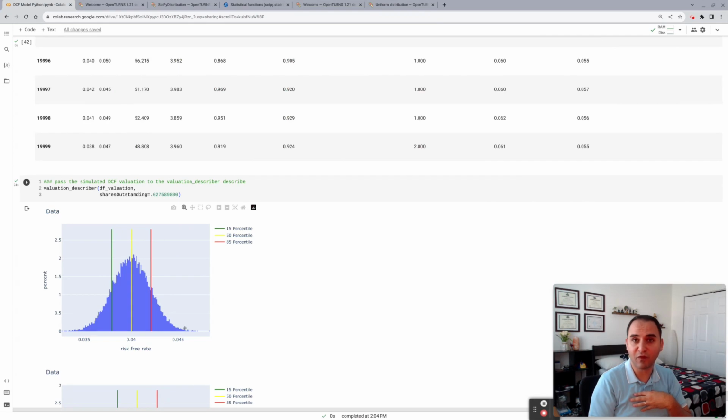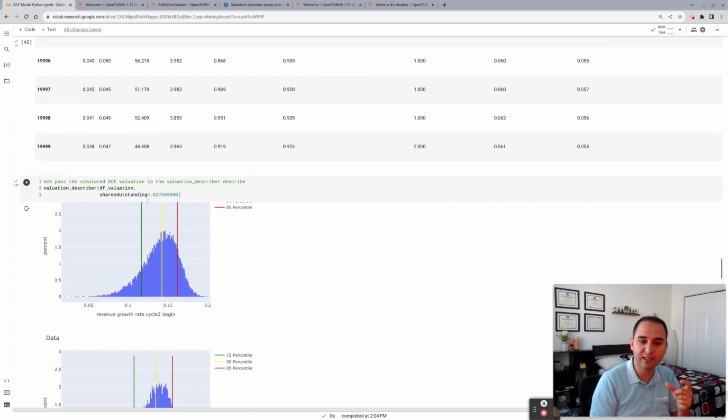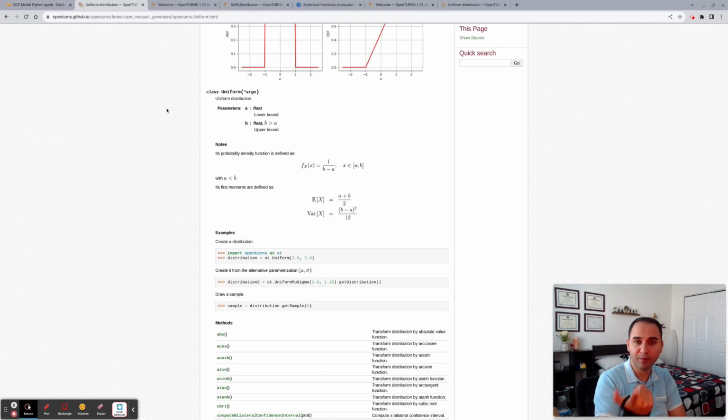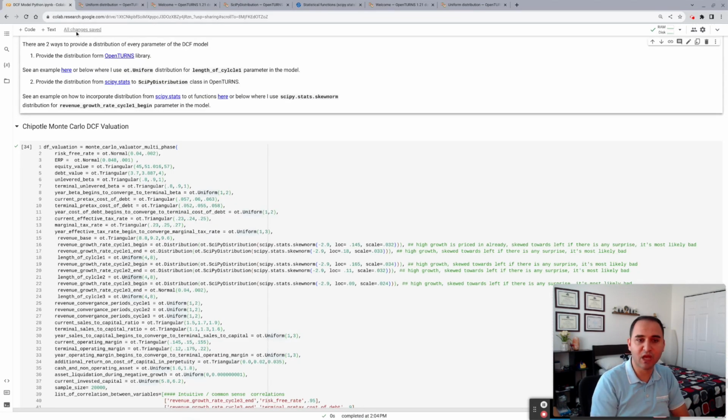I don't see that being viable here. Maybe someone does. Maybe you do. So you could go ahead and change the OT.Normal to OT.Uniform, which, for instance, I use for the length of a cycle. By the way, you can refer to the OpenTURNS library itself and see what distributions are available to provide to the model, or you could refer to SciPy stats.